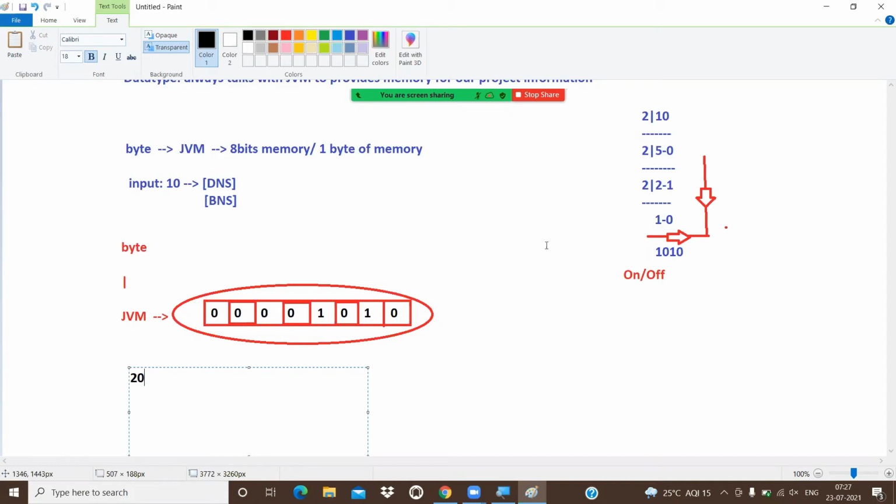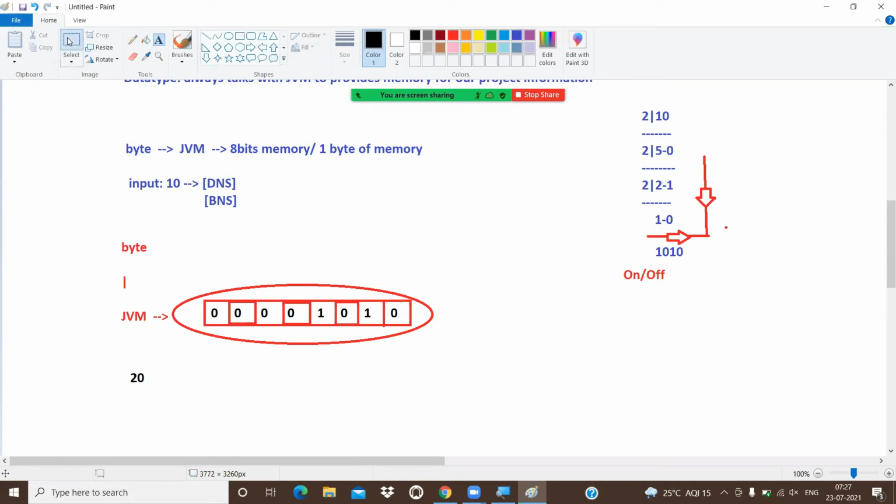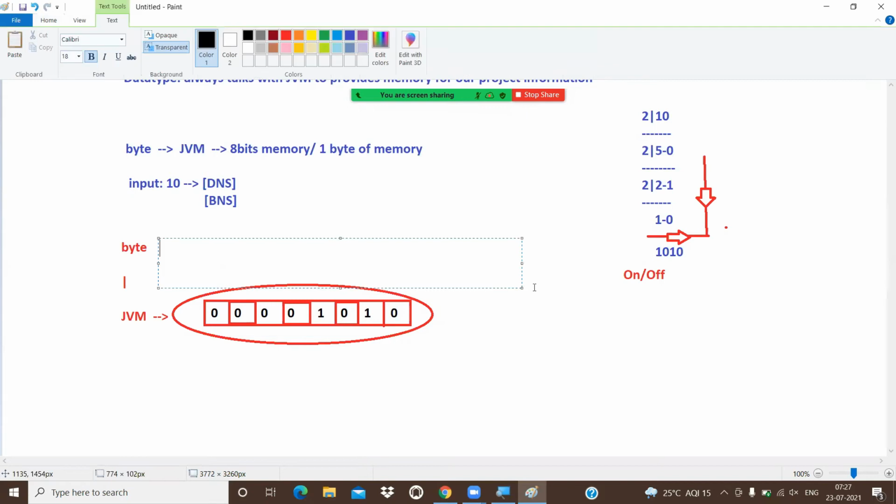My point is only one thing. See the clarity of subject. If you want to interact with information, first that information must be stored in memory. We have a lot of memories. How can we differentiate one memory from another memory? With the help of address. Can we recognize the address? No. Then what is the alternative? Nicknames. That nickname is nothing but your variable name, alias name, whatever word you want to use.